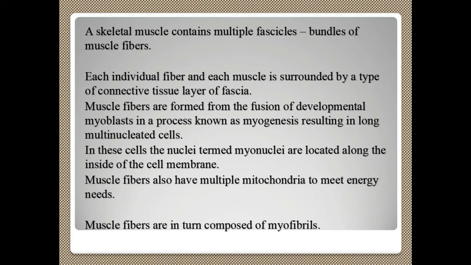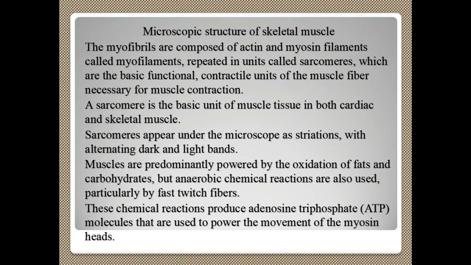Muscle fibers are in turn composed of myofibrils. Myofibril is the single unit. Now we come to the myofibril part, its microscopic structure. You can view this under the microscope, and that part of the muscle is called the myofibril. The myofibrils are composed of actin and myosin filaments. Both are proteins, and they are called myofilaments.